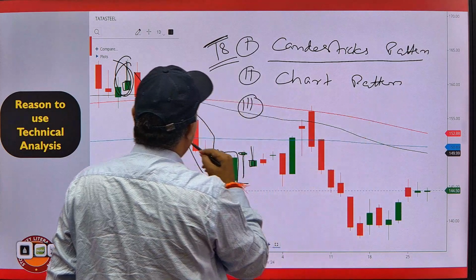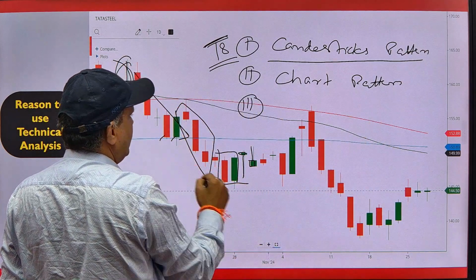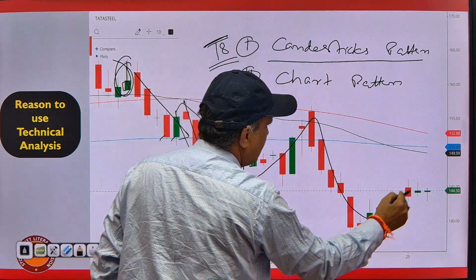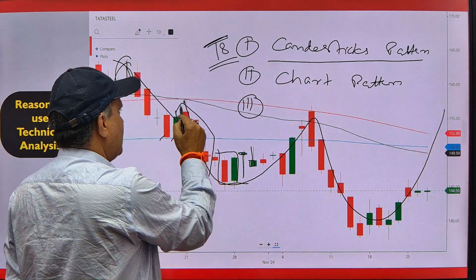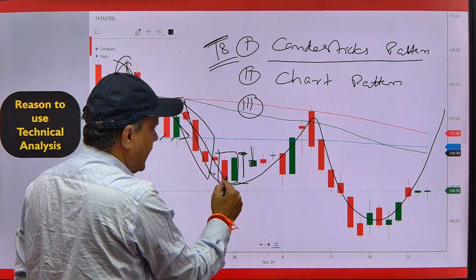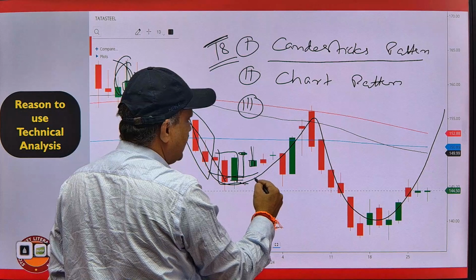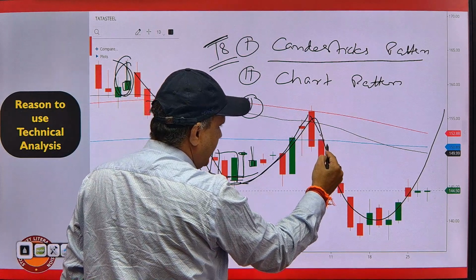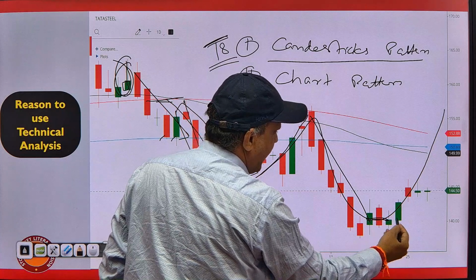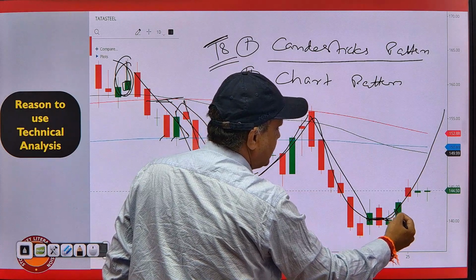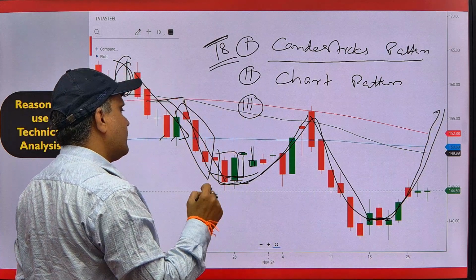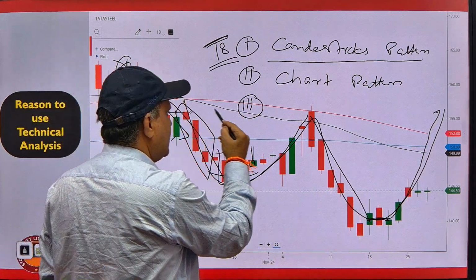Means behave of chart. For example, if we take the example of this only, the sellers are here, they push the market to downside. After that, buyers are here, they take the market to upside. Again, the market comes to downside, and here buyers were available and they just start buying and the market came to upside.